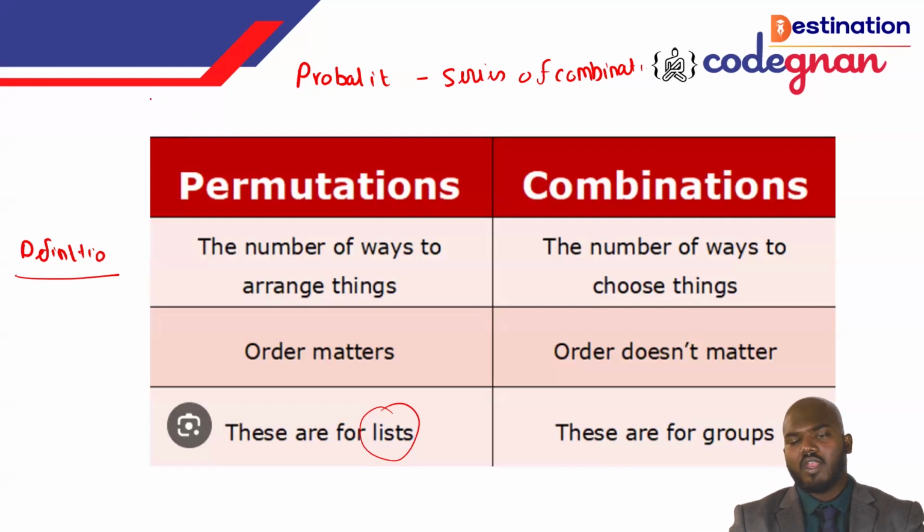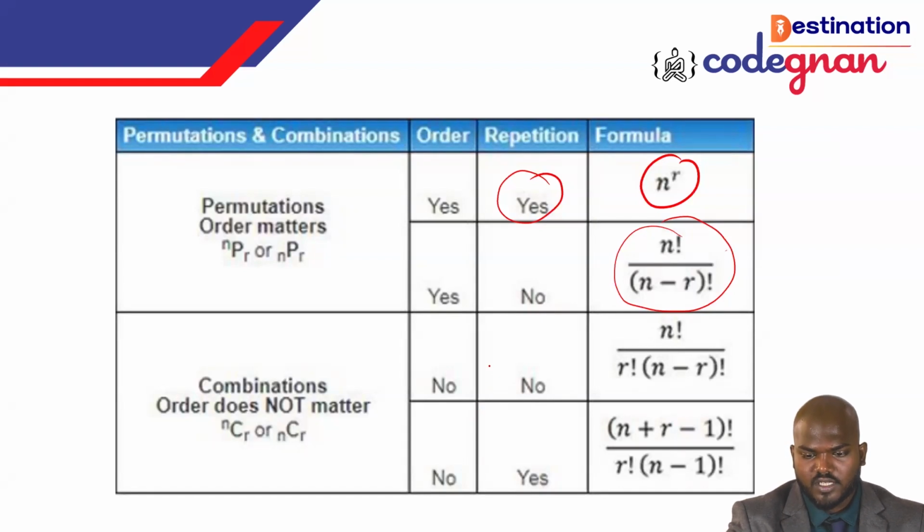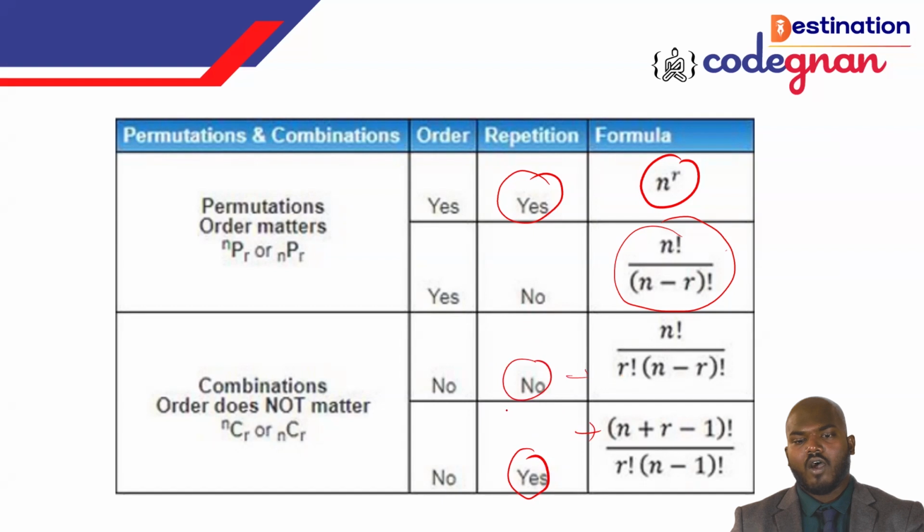So what are the concepts or formulas involved? For permutation, they might tell you whether repetition is allowed or not. If it is repeated, you can use the formula n power r. If repetition is not happening, you need to use the factorial formula I told you already. For combination, order does not matter, but if repetition is happening, you have to use this formula. If there is no repetition, you can use this other formula. These are the very basic formulas of permutation and combination.